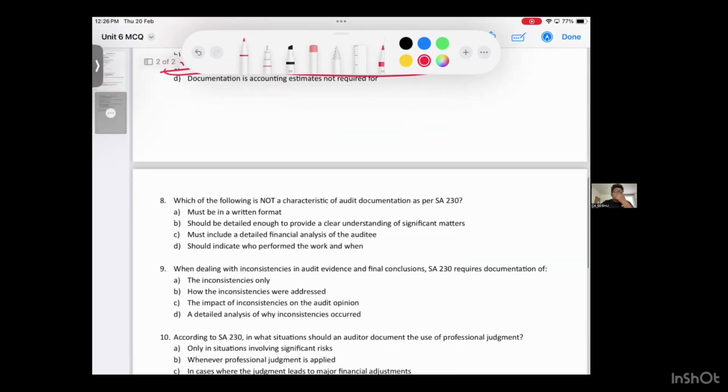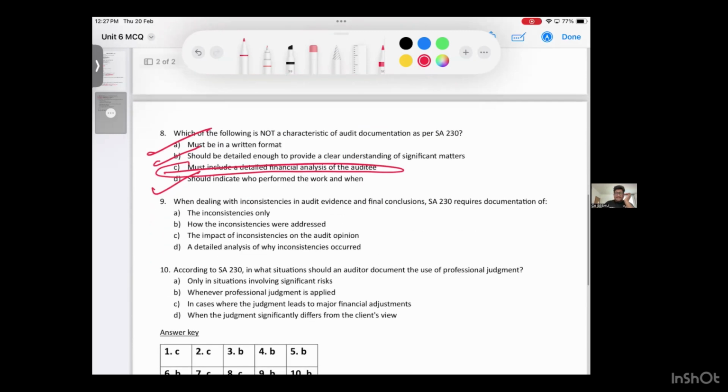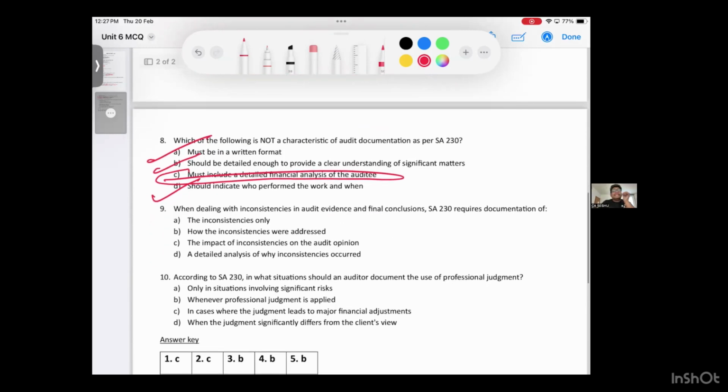Eighth one, which of the following is not a characteristic? It must be in written format. Yes, sir. Should be detailed enough to provide clear understanding of significant matters. Yes, sir. Must include detailed financial analysis of the auditee. Should indicate who performed the work and when. This is not a characteristic.